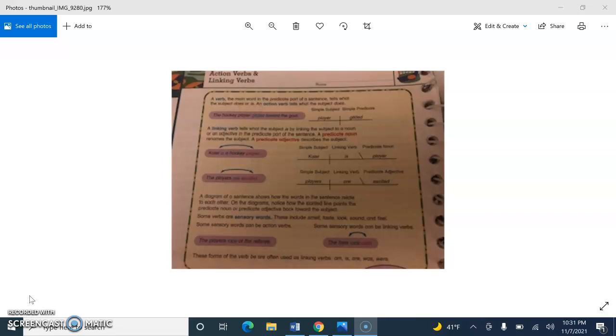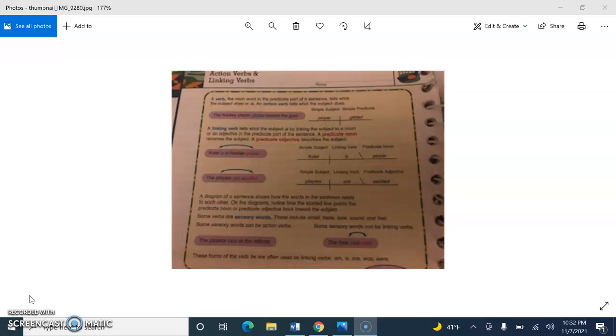Number two, the players are excellent skaters. Again, are is a linking verb, so we should be looking for a predicate adjective or a predicate noun that goes back to players. So players is our subject. It gets underlined once. Are is our verb, and it gets underlined twice. And we have skaters being the predicate noun that is linked back to players. It renames players. So there should be an arrow going from skaters back to players.